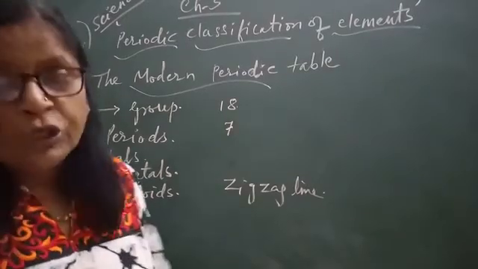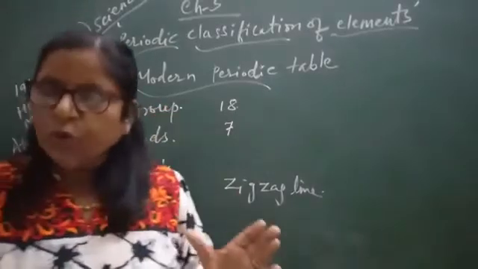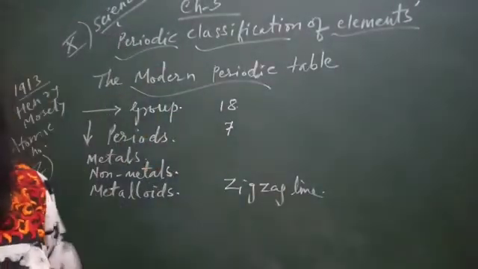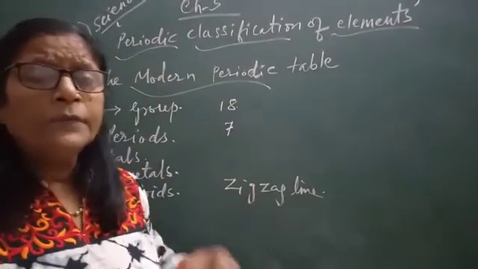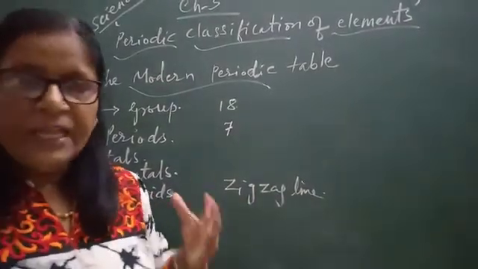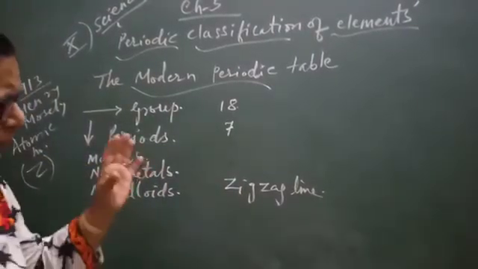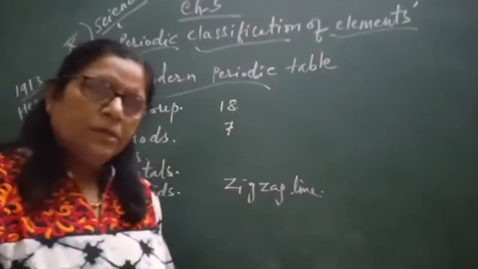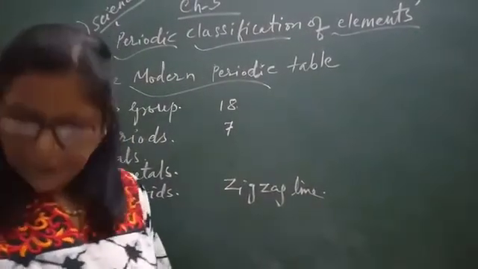It was a big question whether hydrogen should be placed in the first group or the 17th group, known as halogens. It was a confusion for Mendeleev where the position of hydrogen should be. So these main questions were solved by the discovery of atomic number.